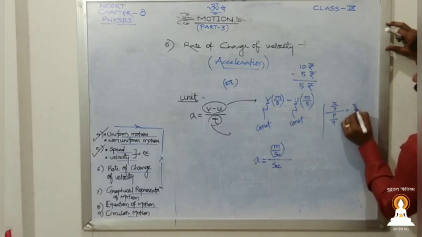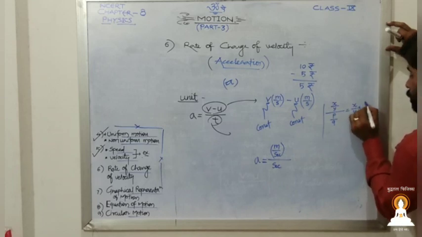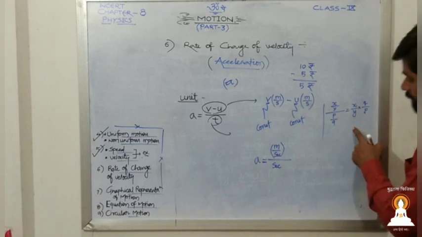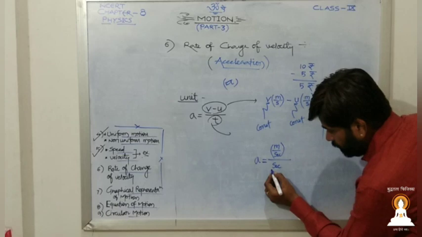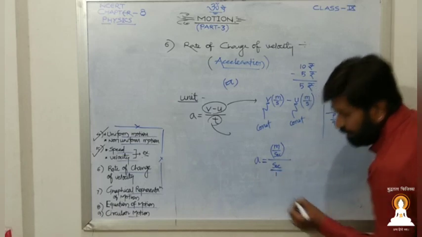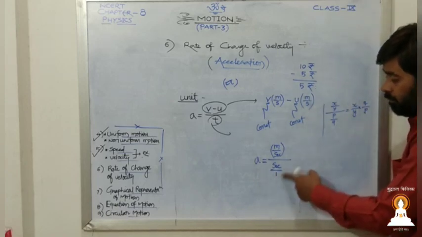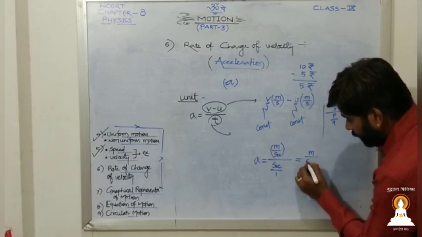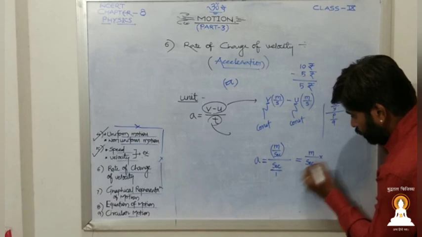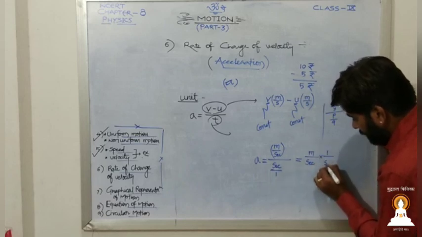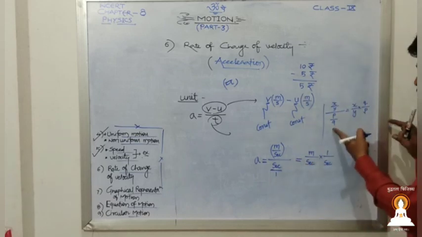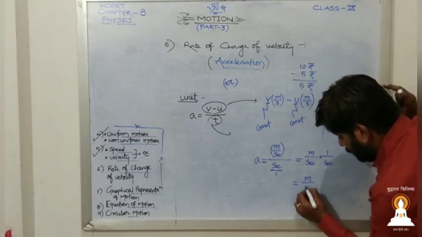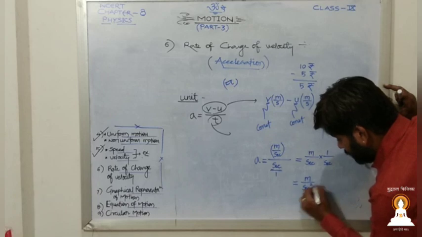We write it as x upon y into q upon p. In a similar manner, this is second upon 1. If nothing is there in the denominator, then 1 will be there. So this will be meter upon second into 1 upon second. This 1 will move up. Now this becomes meter upon second square.